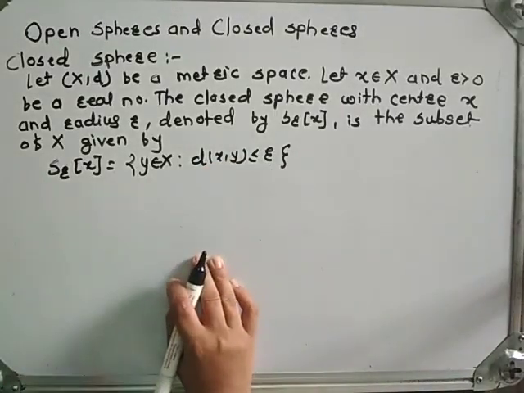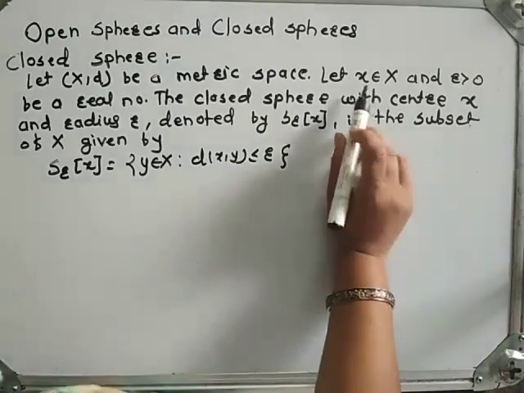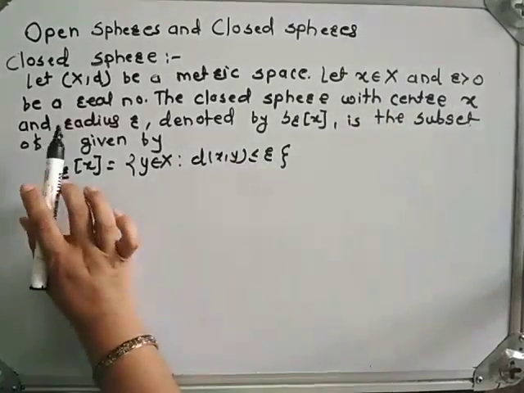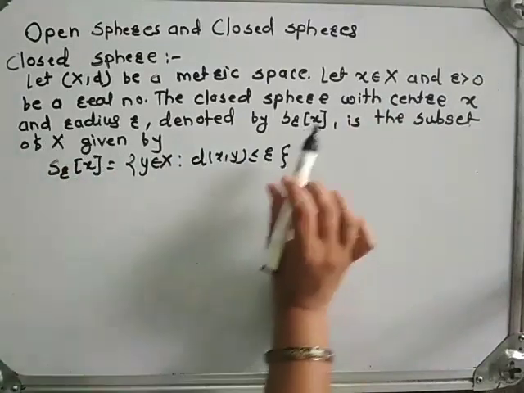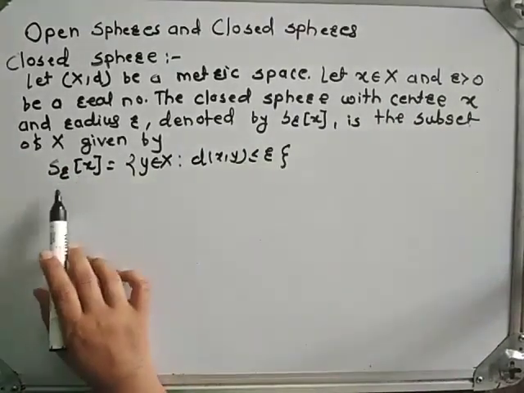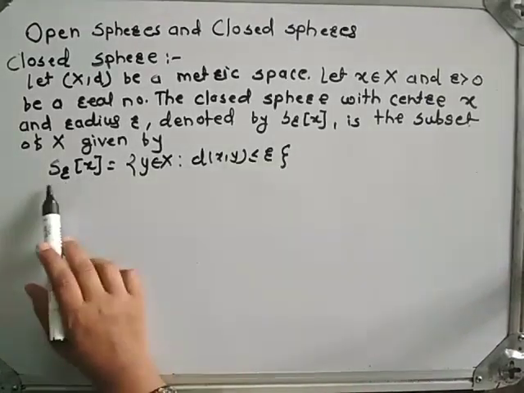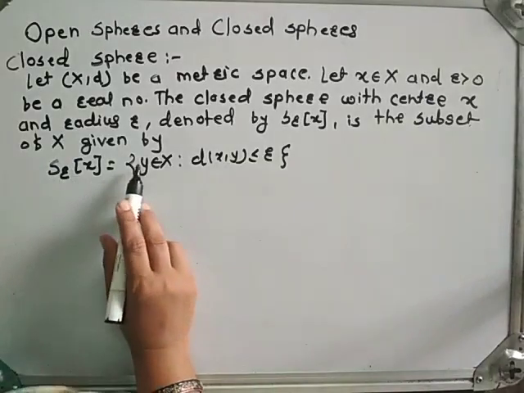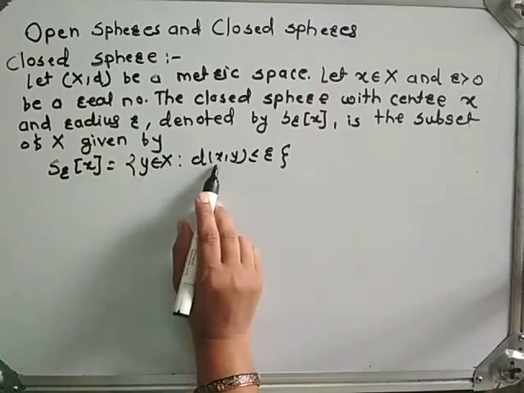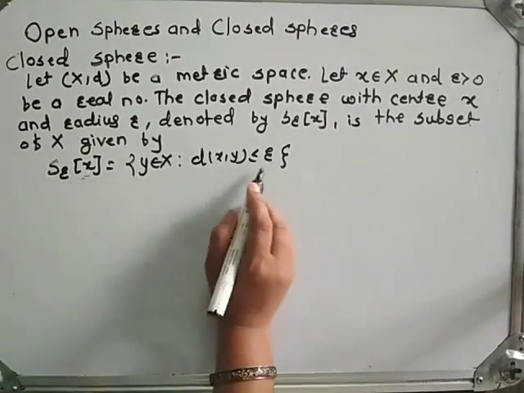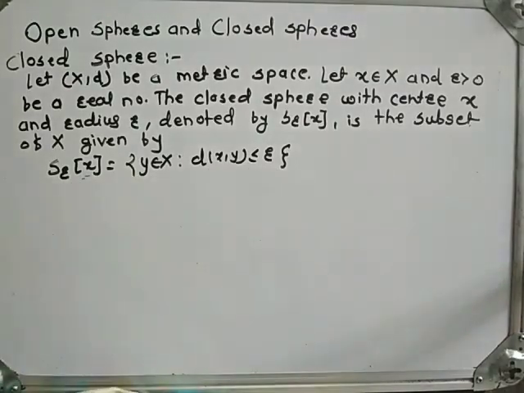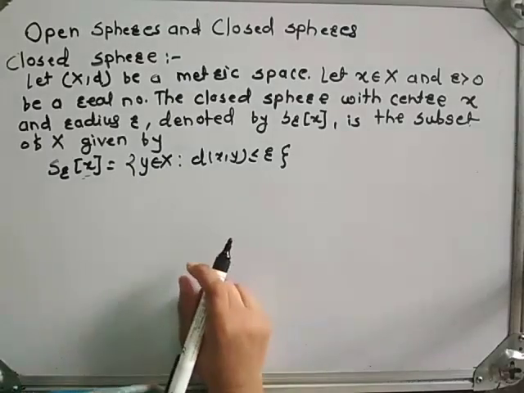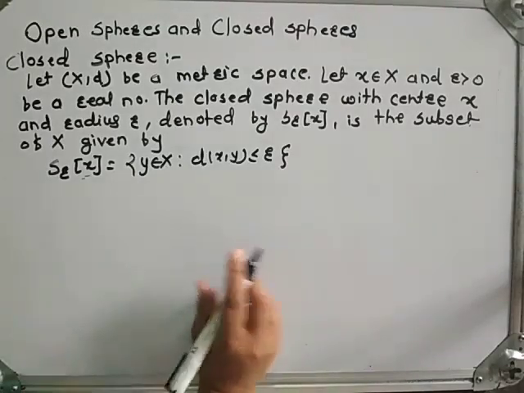What is the definition of closed sphere? The closed sphere with center x and radius r is the set of all points whose distance from center x is less than or equal to r. What is the difference between closed sphere and open sphere?